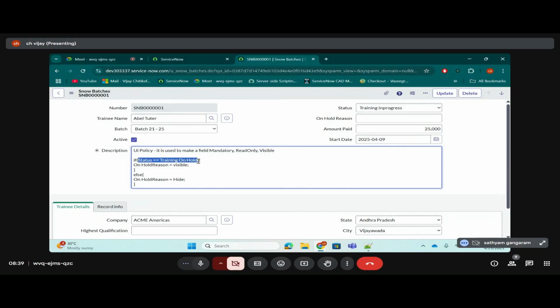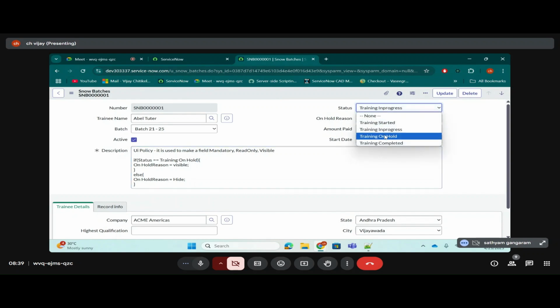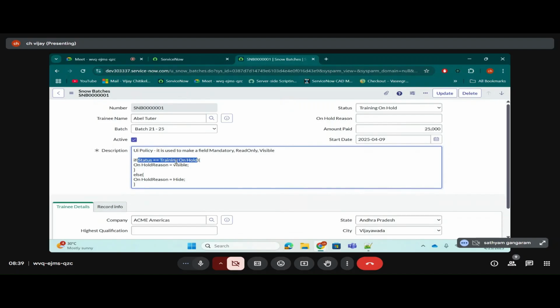I told you if is a condition. Whatever we give in the if is a condition, right? Yes. In the else, we didn't give a condition. If you pay attention, there is no condition in the else. So in this if, we gave a condition. What is the condition? Status is equal to running on hold. If this condition is satisfied, what will it return? On hold reason visible. It will return true.